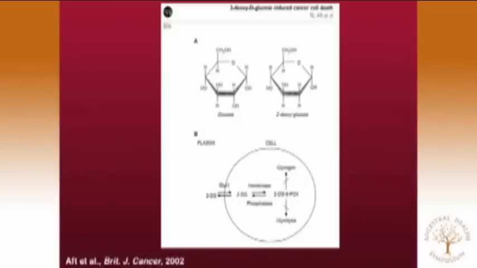2-deoxyglucose is a non-metabolizable analog of glucose. So what happens is a substitution of hydrogen for a hydroxyl group. This molecule enters into the cells. In fact, it's like fluorodeoxyglucose. It can go into the cells, but it cannot be used for metabolism, to make glycogen or through glycolysis. So it kind of inhibits the energy metabolism.